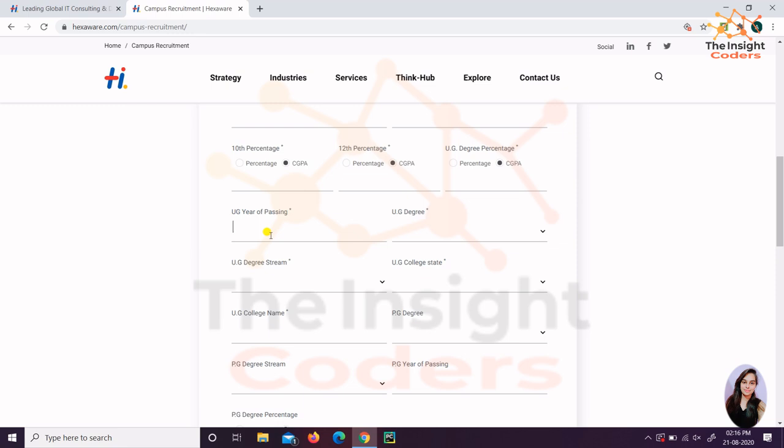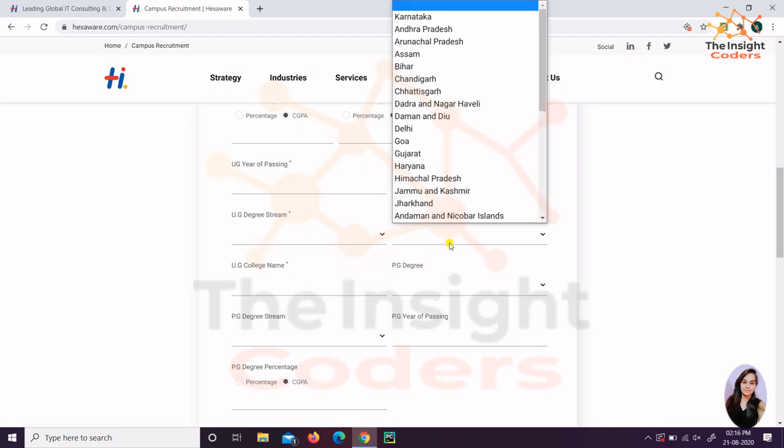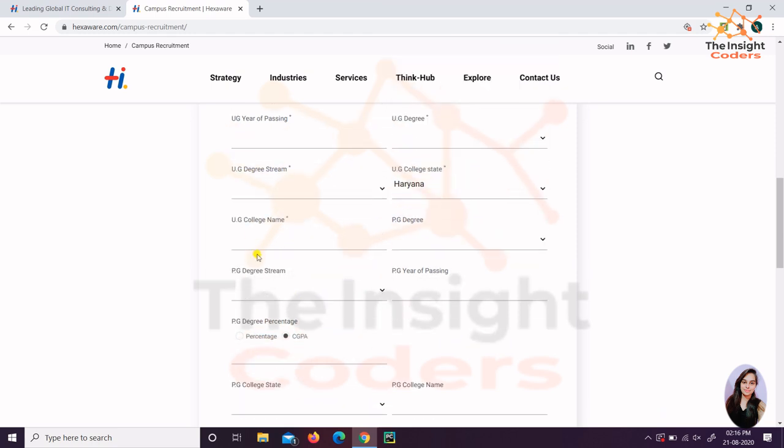What is the year of passing? Obviously it should be 2021, then only you are eligible for it. What is the degree? Is it BTech, BCA or any other degree? Like what is the stream? I'm from computer science. And after that the state, say my college is located in Haryana. Then the name of the college, and here you should give the complete name of the college, right? This is for the ones who are from BTech.